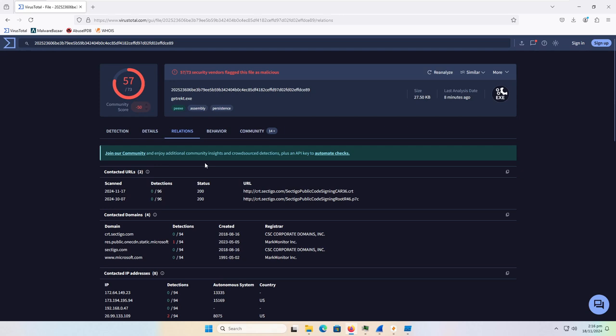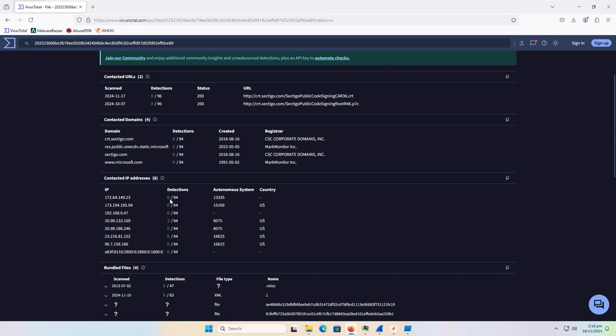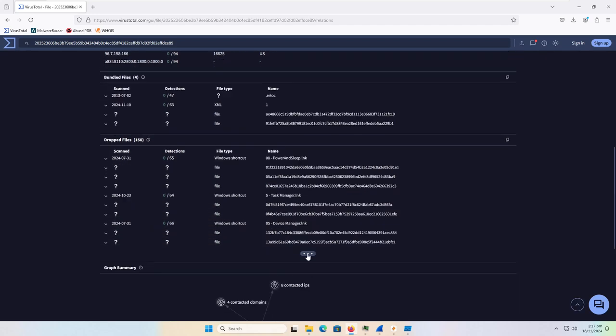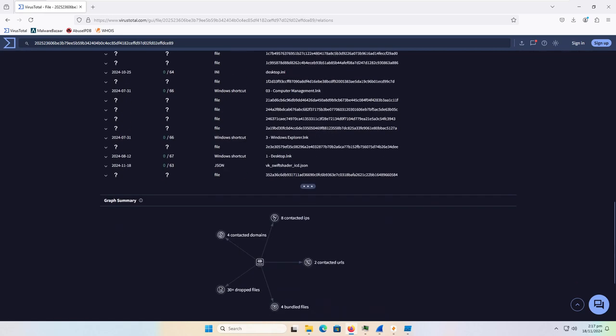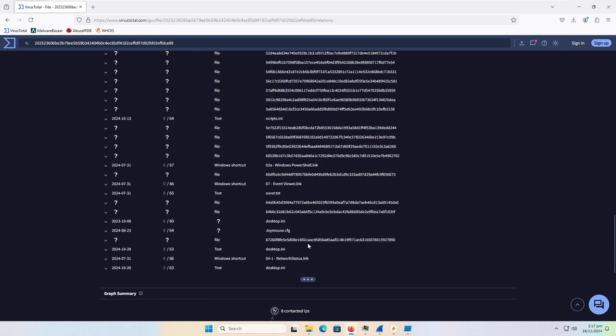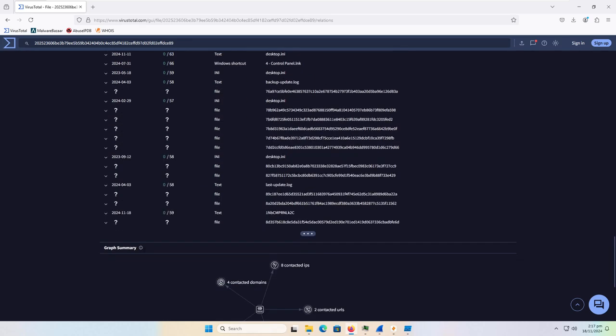We go to relations. We do have 2 contacted URLs and 4 contacted domains. However, these are all certificate authorities and just Microsoft.com. And if we go to contacted IP addresses, we do have 7 IPv4s and 1 IPv6. However, only one of these has any detections, and it's just a Microsoft IP. 4 bundled files as well have either no detections or have been confirmed to be okay. We do have 150 dropped files though, and I'm not going to look at all of them. However, most of them have no detections whatsoever, or they have not been analyzed. And it looks like that's the case for every single one of these, actually.